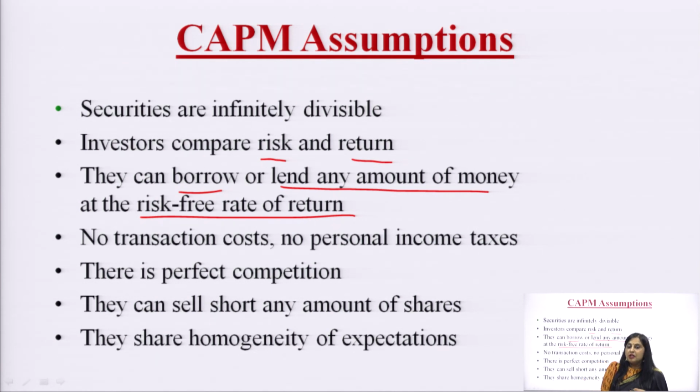This is the minimum return which the investor expects if he is not taking any risk, and they can borrow or lend any amount of money at this risk free rate. Another assumption is that there were no transaction costs.